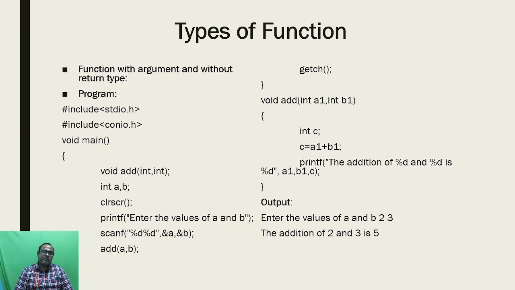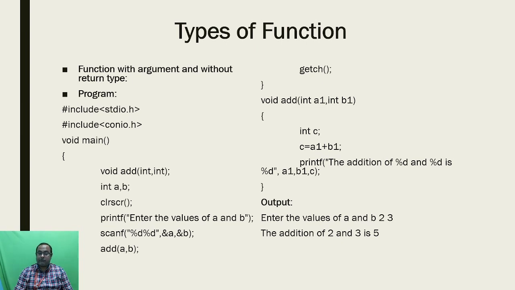Okay, so here the calling function will transfer the input value to the called function, which is getting the input. With the help of the variables a and b we will get some input. That input will transfer to a1 and b1. So the a input belongs to a1 and the b input belongs to b1. Finally the values of a1 and b1 will be added together and the output will be assigned to c. Finally I am going to print c and we will get the output.